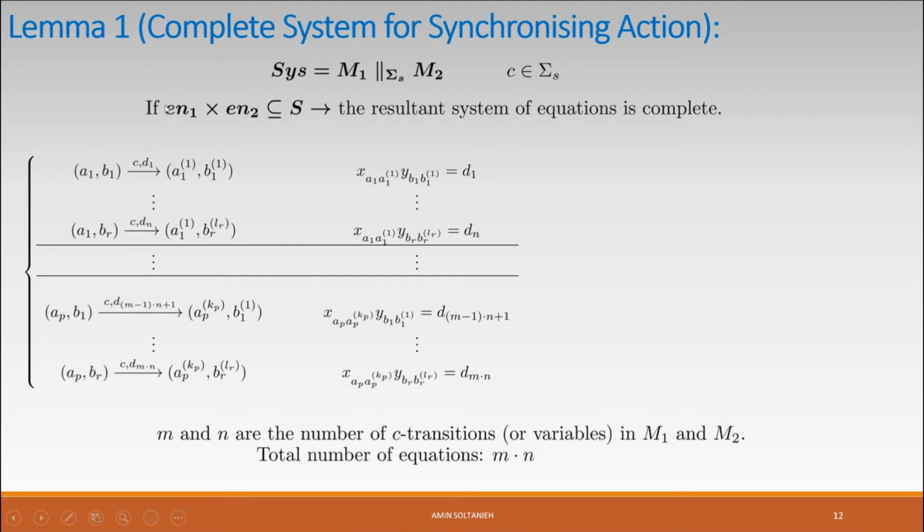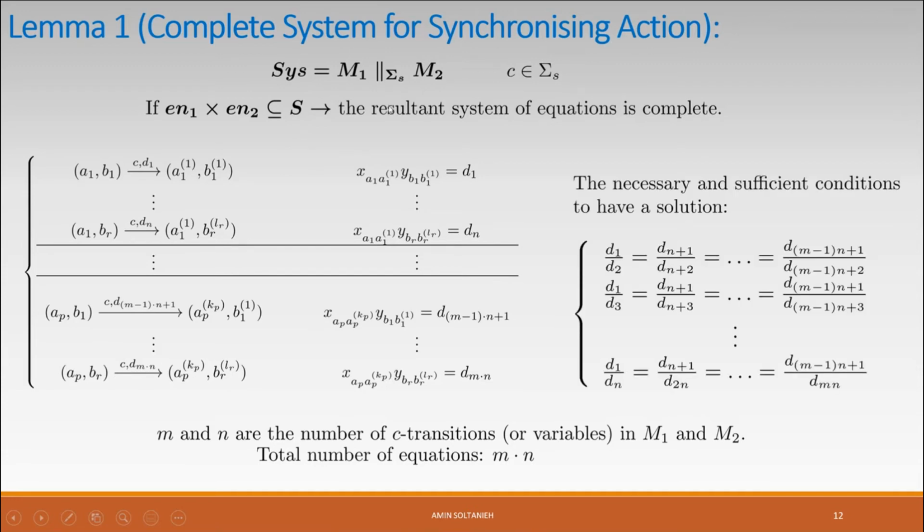So we can show it with this condition. If all these states in the combined model are reachable, A1, B1 until AP, BR, then we can have all these equations available. We can show this with this statement here: all the states where action C is enabled in the first one and action C is enabled in M2 must all be reachable.